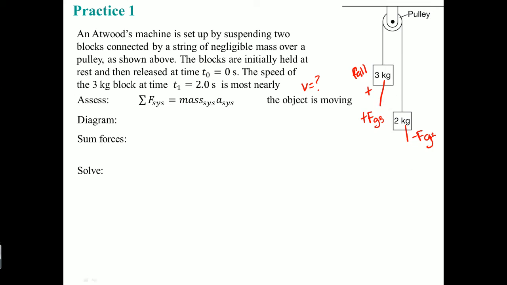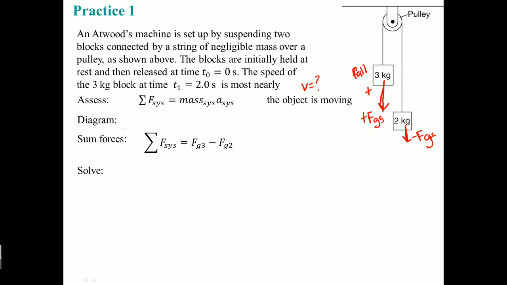Should they be the same length, or should one be bigger than the other? Well, the object is going to be falling, so this vector has to be longer. Then this has to be a little bit shorter, to show that the force of gravity on the 3 kilogram object is pulling it down. So that is the diagram.